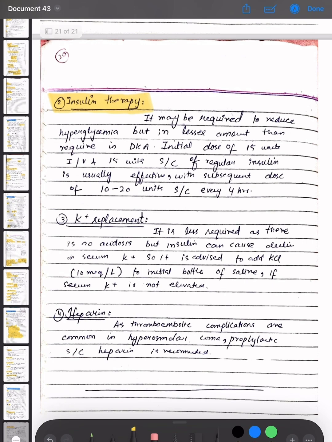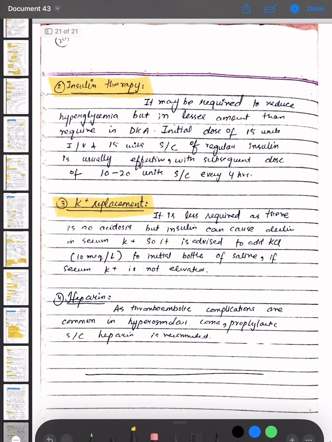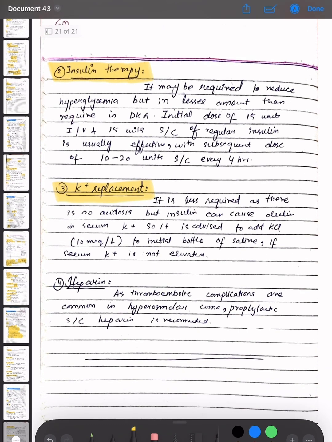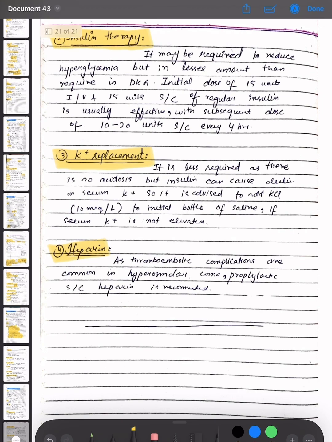Potassium replacement is done. It is less required as there is no acidosis, but insulin can cause decline in serum potassium, so it is advised to add potassium chloride to the initial bottle of the saline if serum potassium is not elevated. Heparin is given as thromboembolic complications are common in hyperosmolar coma. Prophylactic subcutaneous heparin is recommended.